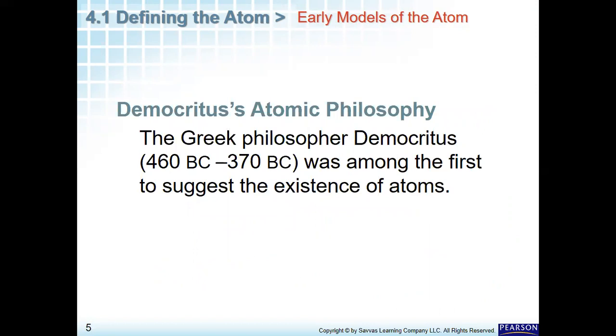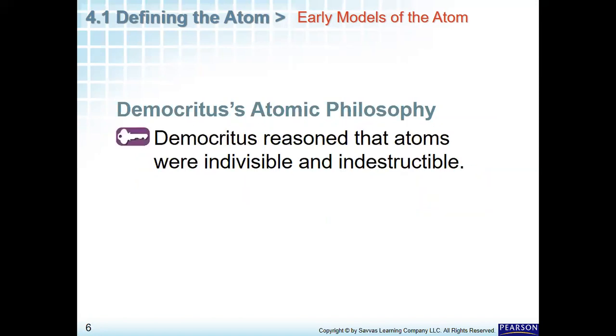With Democritus, we start here the atomic philosophy. He was a Greek philosopher, 460 BC to 370 BC. So he was among the first to suggest the existence of atoms. And Democritus reasoned that atoms were indivisible and indestructible.